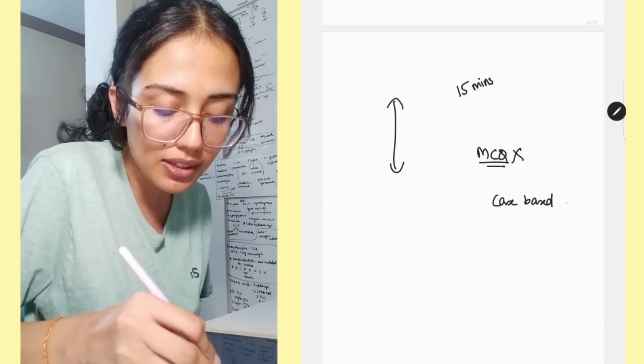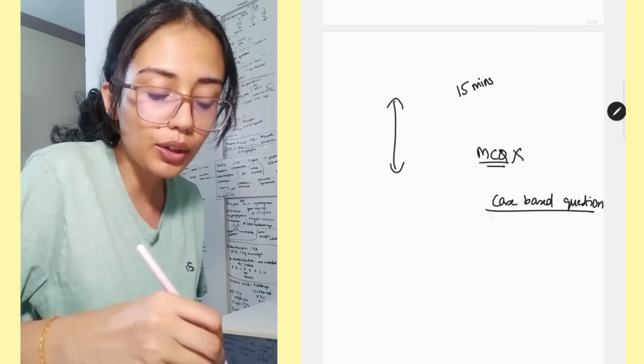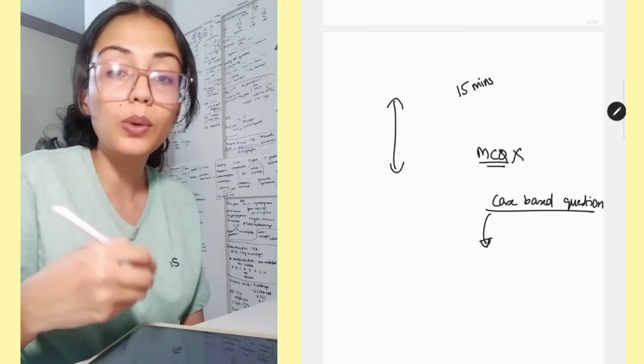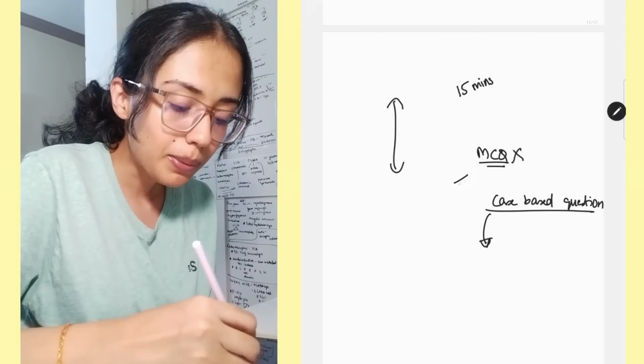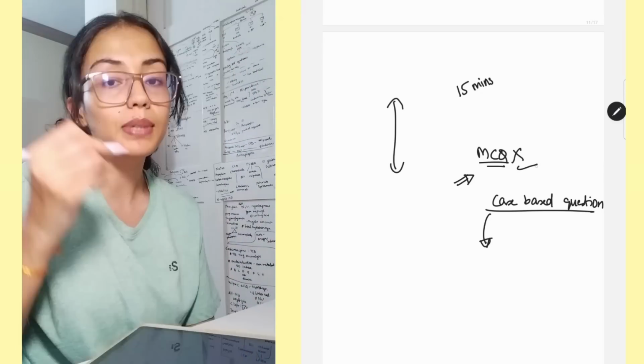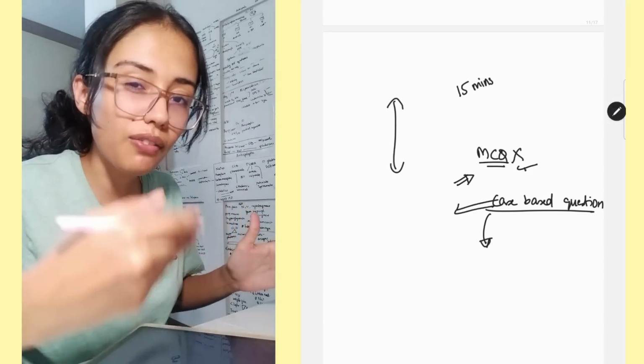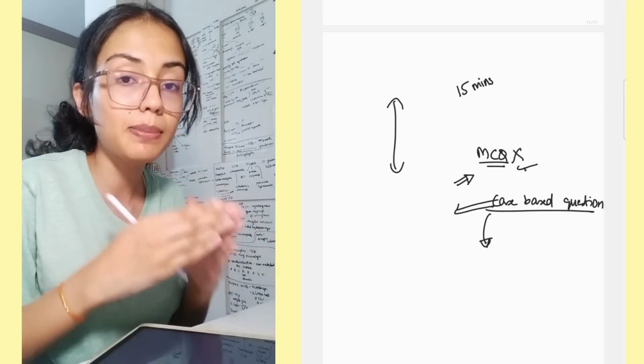So your case-based questions are usually long and lengthy. So in the reading time, read it and try to figure out how you're going to approach the question, how you're going to answer it. Because you guys told me that MCQs are a little tricky and they take longer time. So instead of doing MCQs, in reading time make sure you're also reading the paper but also trying to solve one section at the same time, because time management is very important.